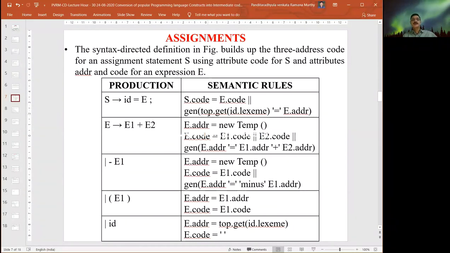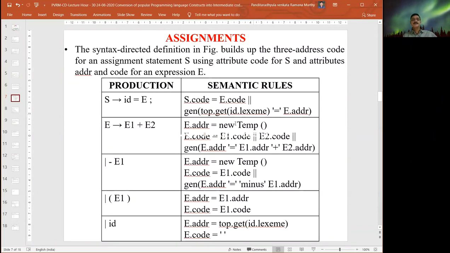Okay, so we are using a small function, top.get, with variable ID.lexeme. We are assigning the value at E.address. Whatever is in the E.address will be obtained using this ID.lexeme position. It is getting the value of E.address into ID.lexeme.